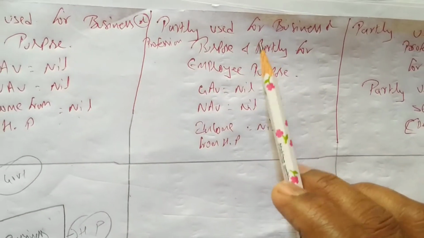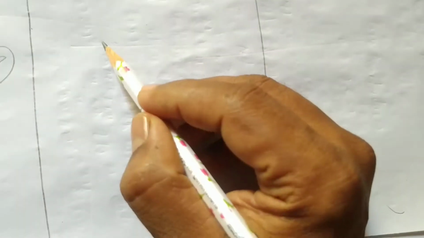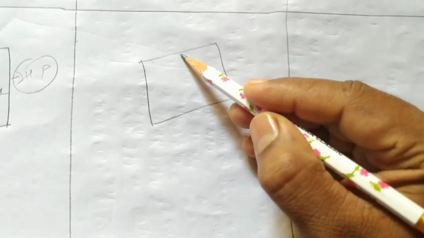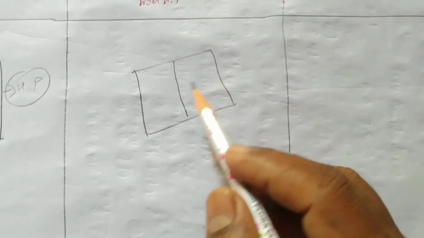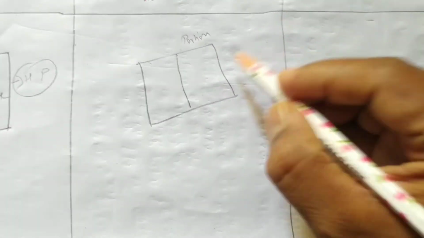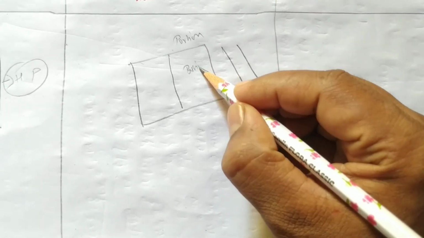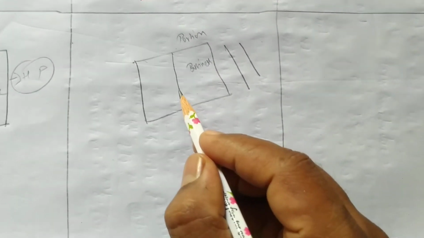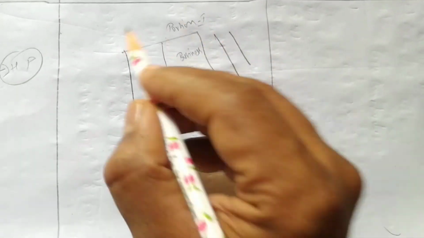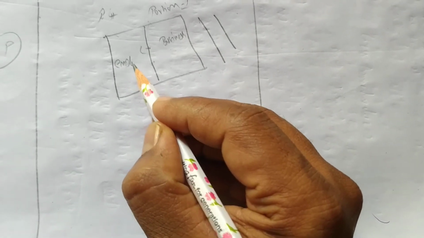Now the property is partly used for business or profession purpose and partly used for employee purpose. Let us assume this is a house property with two partitions, portion 1 and portion 2. Portion 1 is the roadside portion, where he is running a business. Behind this shop, in portion 2, employees are staying.